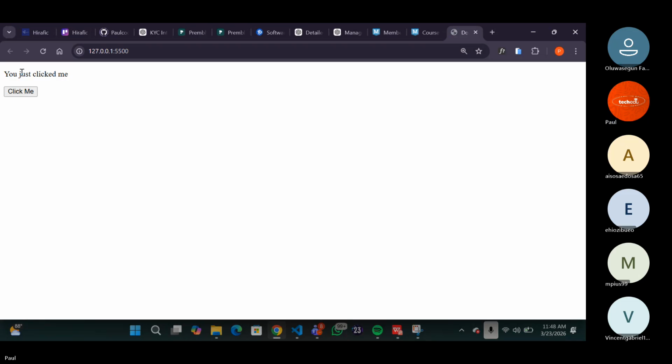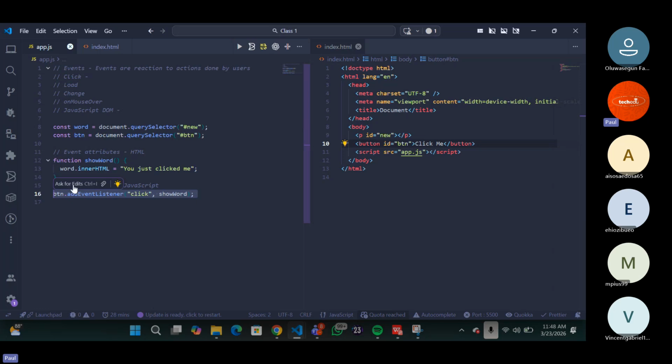You just click it. So do we understand the difference between the event listener now and this? Is it clear to everybody? Do you understand this? Which one do you think is better? Which one do you like? This one, Abby? This one. But the point is, you need to understand both of them. Can you write a function or can you write a particular thing using both of them? That's the major question.